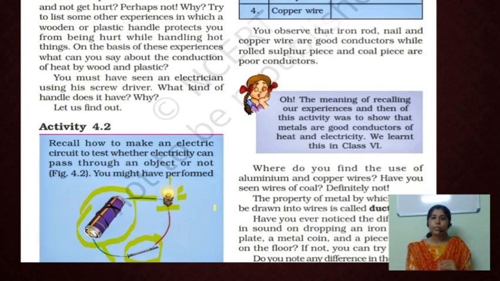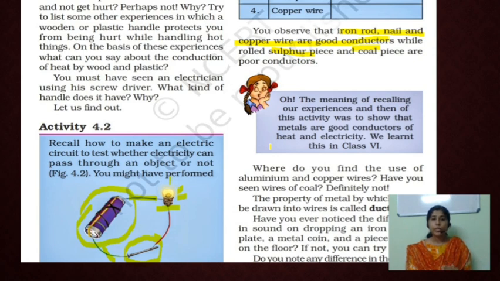Is it clear? From here we can observe that the iron nail and copper wire are good conductors of electricity, so the bulb glows. And if we replace it with a sulfur piece or coal piece, the bulb does not glow. That means they are poor conductors of electricity. That means metals are good conductors of heat and electricity, while non-metals are poor conductors of heat and electricity.